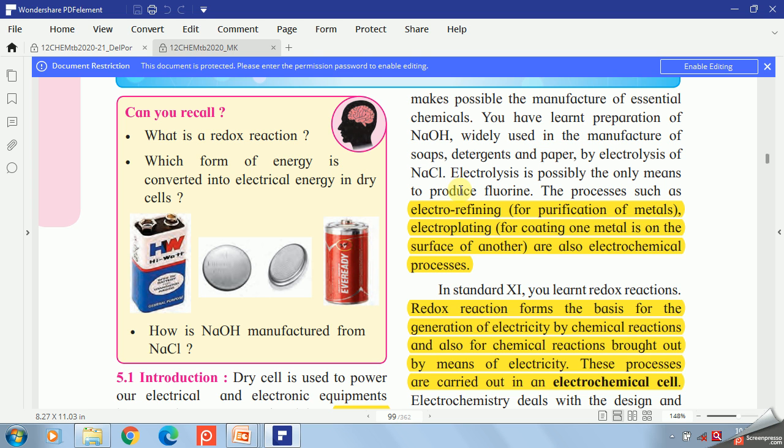All of you use some processes: electro refining for purification of metal, and electroplating for coating of one metal on the surface of another to avoid rusting. So these processes are mainly electrochemical processes.